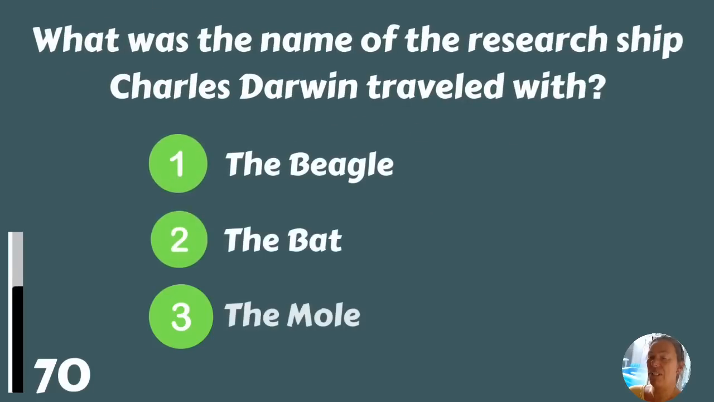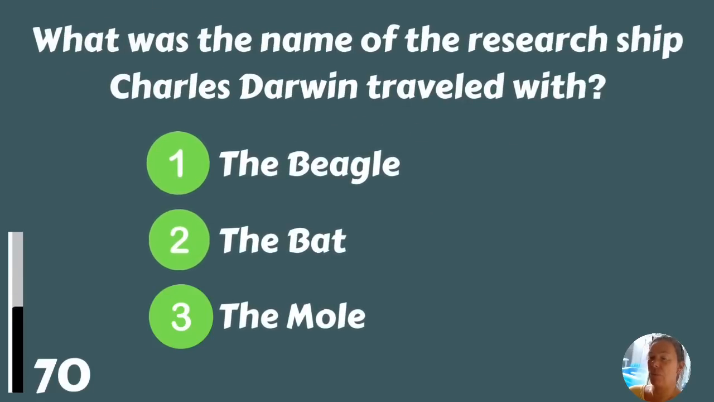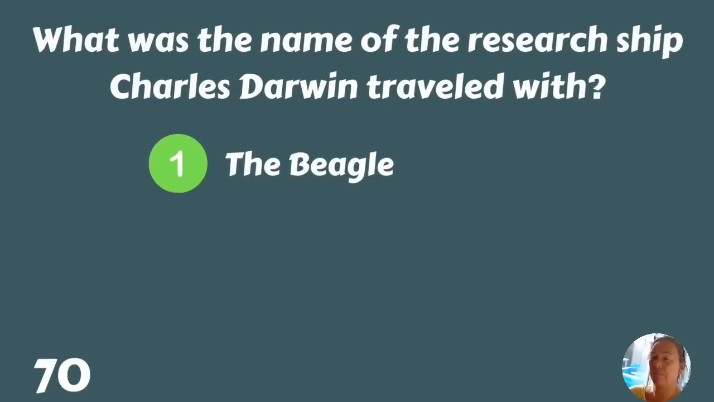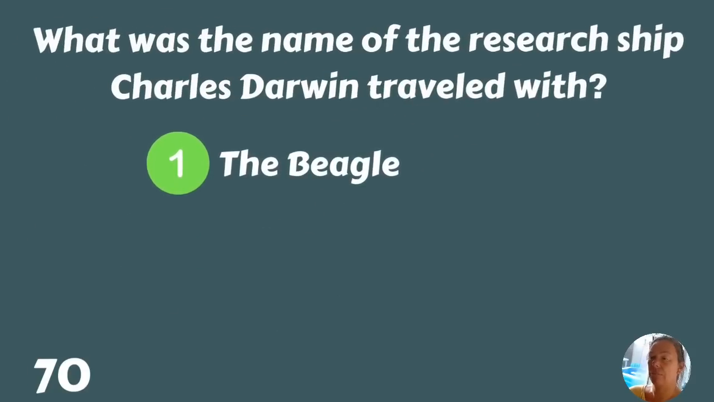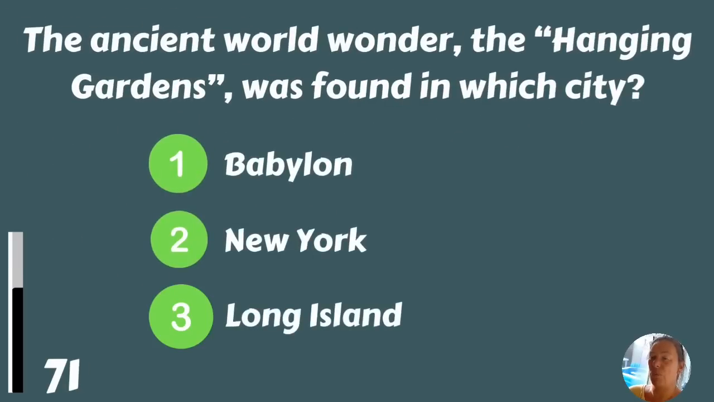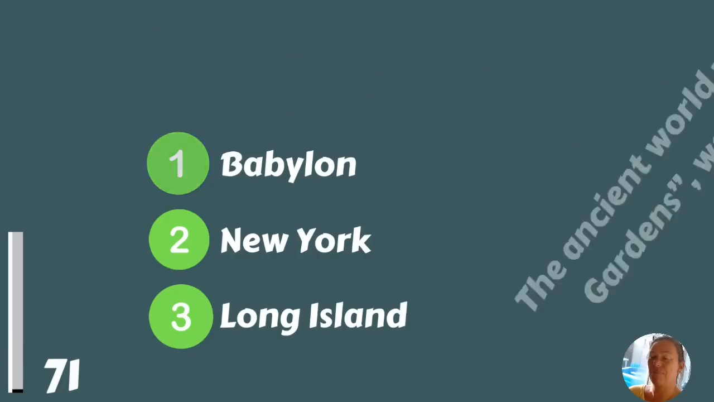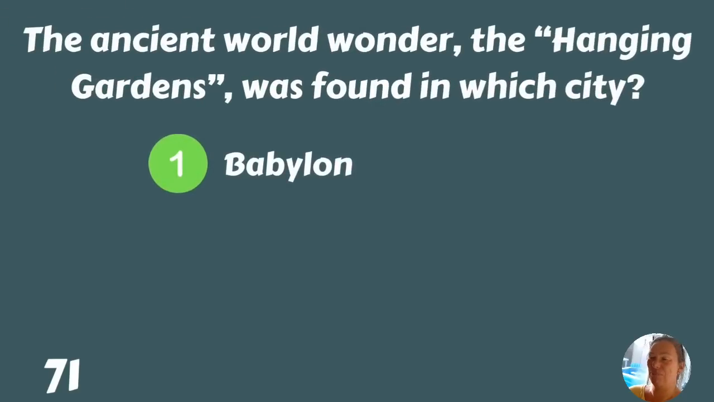What was the name of the research ship Charles Darwin travelled with? The Beagle, the Bat, or the Mole? The Beagle. The ancient world wonder, the Hanging Gardens, was found in which city? Babylon, New York, or Long Island? Is this an easy one for you? The Hanging Gardens in Babylon.